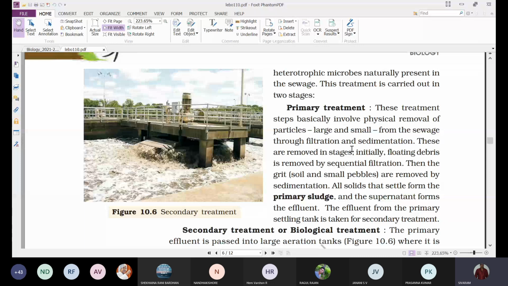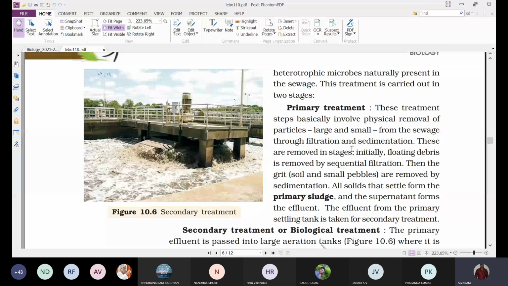If you release this sewage water directly into the nearby water bodies, it will cause a huge problem to the organisms living in that water body, and the water gets contaminated so that it cannot be further used for consumption by different organisms, especially humans.